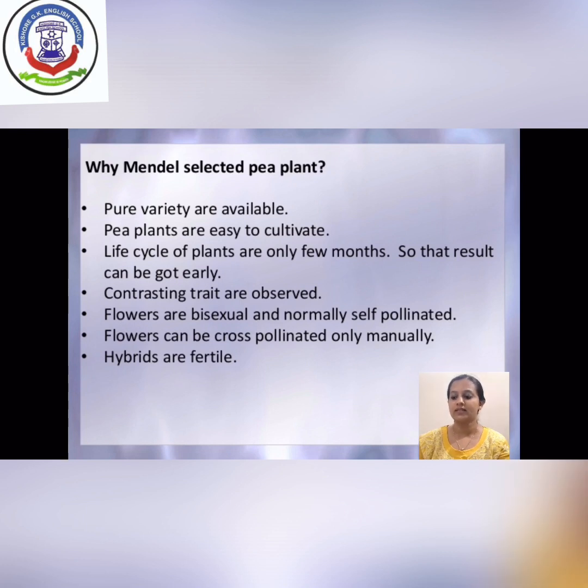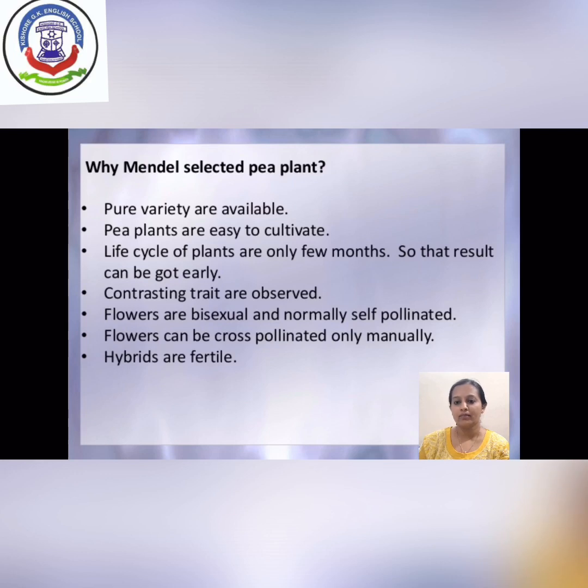The third is that the life cycle of the pea plant is very short, meaning it can complete its life cycle within a few months. What do we mean by life cycle? The life cycle of a plant starts with seed germination and ends with the formation of a flower. So Mendel could get results very quickly. Then it clearly shows contrasting traits, meaning the opposite characters that we already discussed in the table.